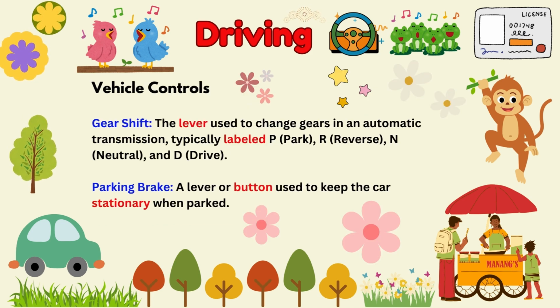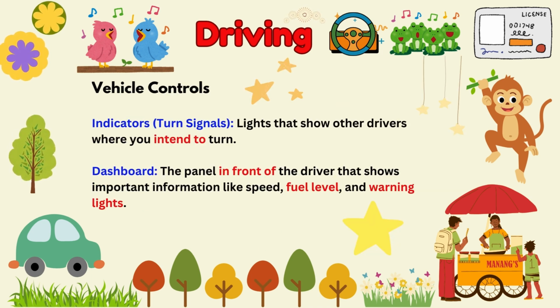Gear shift: the lever used to change gears in an automatic transmission, typically labelled P, park, R, reverse, N, neutral, and D, drive. Parking brake: a lever or button used to keep the car stationary when parked. Indicators, turn signals: lights that show other drivers where you intend to turn. Dashboard: the panel in front of the driver that shows important information like speed, fuel level, and warning lights.